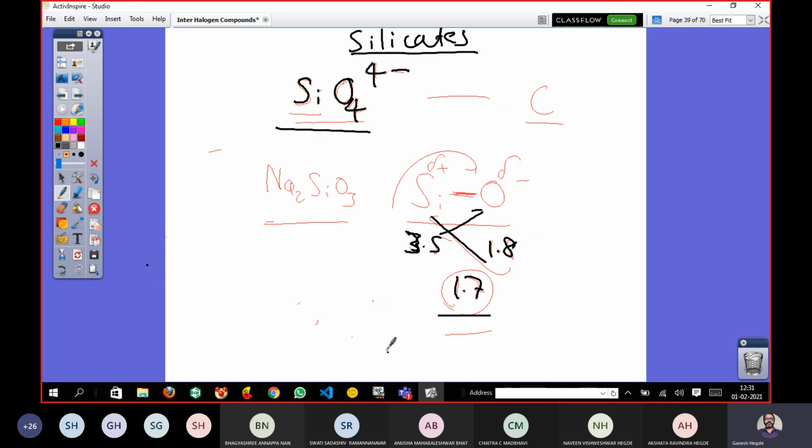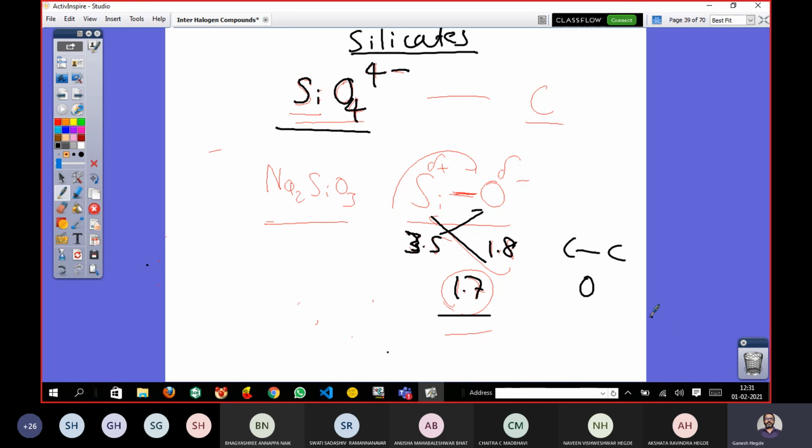Of course, if you recall what I discussed in the first class, in the beginning of the chemistry class, we considered the factors favoring ionic bonding. There, the last one, if you remember, is that the difference in electronegativity should be more than 2, then that is called an ionic bond. But here it is less than 2, and hence it is a covalent bond, but the difference is not 0 either. For example, in a carbon-carbon bond the difference in electronegativity is absolutely 0, so there is a perfect covalent bond.